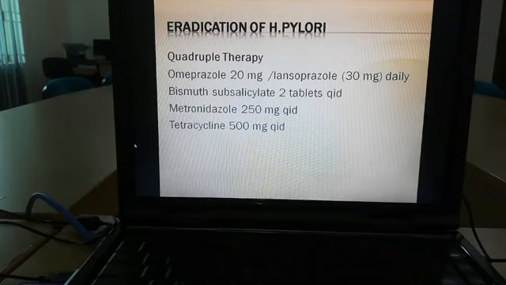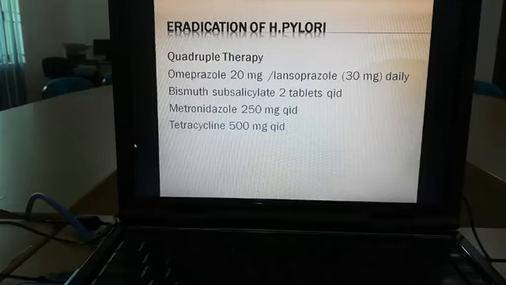Next, another regimen is quadruple therapy. In quadruple therapy we use a proton pump inhibitor, omeprazole 20 milligram or lansoprazole 30 milligram daily.